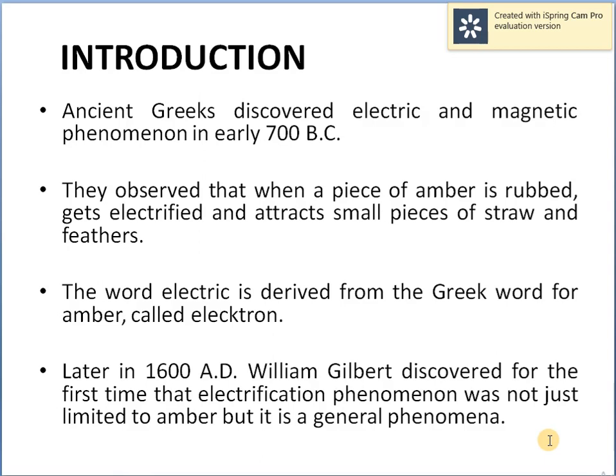But this theory got disproved by William Gilbert in 1600 AD, when he concluded that the electrification phenomenon was not just limited to amber. He gave a general idea that electrification is a general process rather than being a specific property of amber.